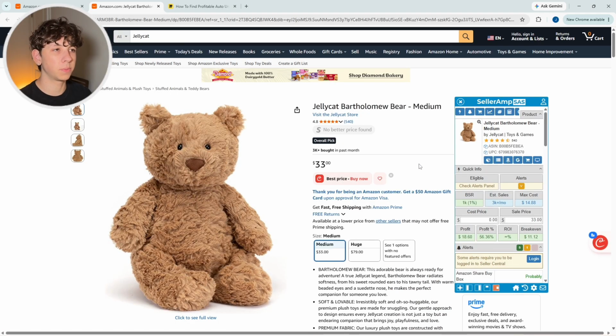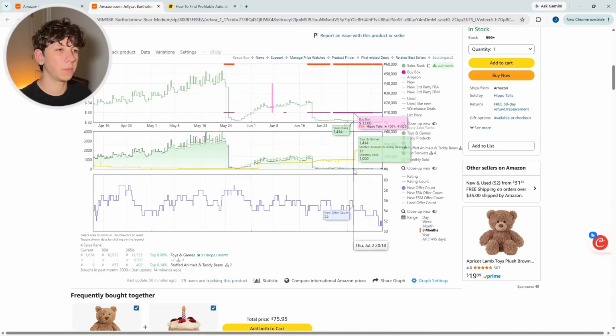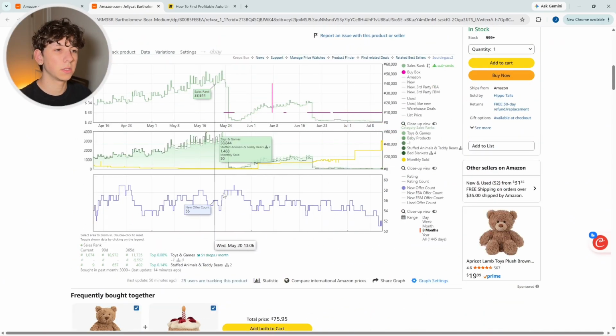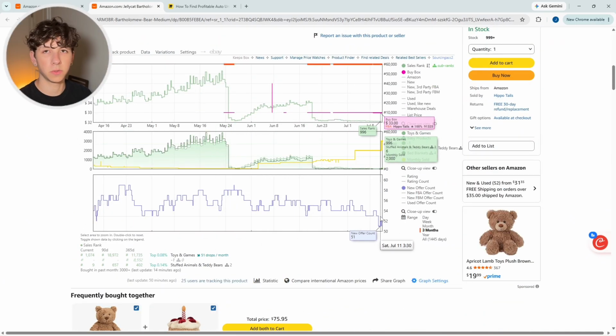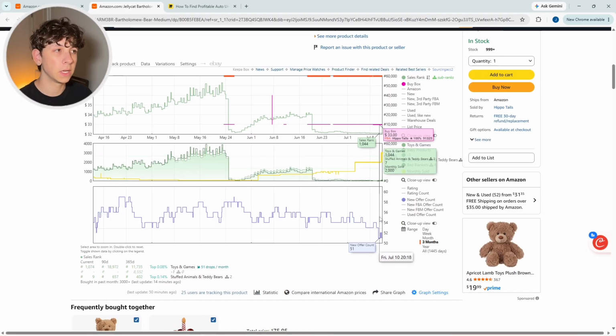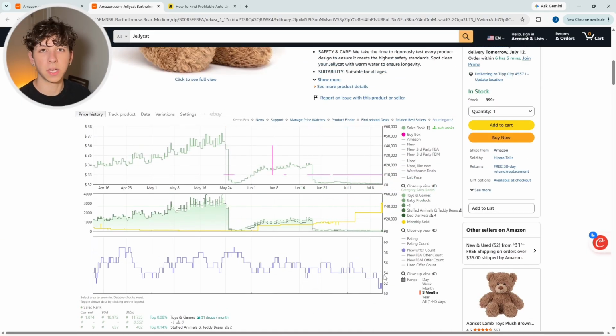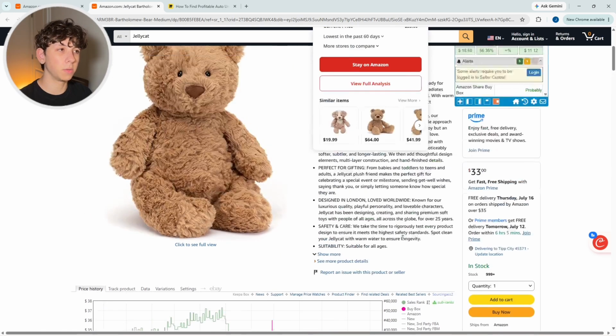So we can see this product here. If we scroll down to the bottom, we can see that there is likely going to be some online arbitrage sellers on this because we have an offer count of pretty much 50. Because of that, that's a pretty good sign that this is not going to be wholesale. This product also doesn't come from retail in-store websites. So more than likely, this is going to be online arbitrage.